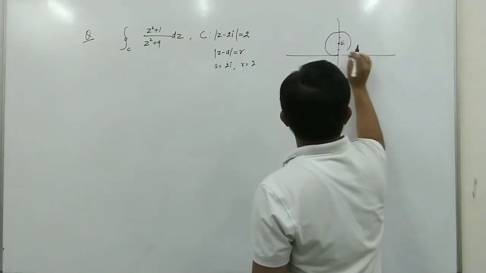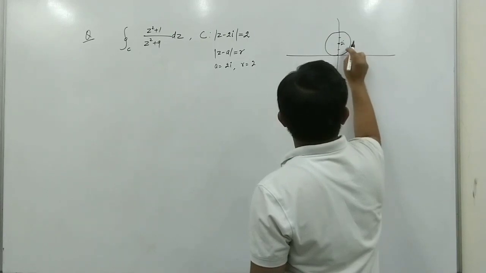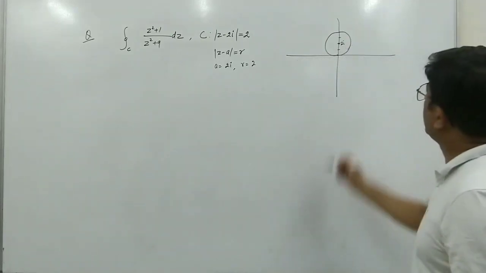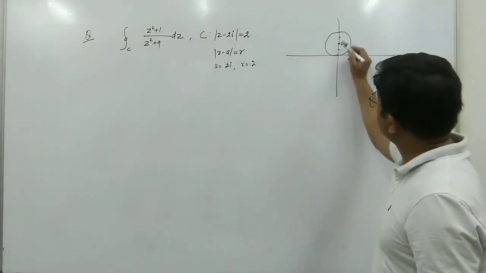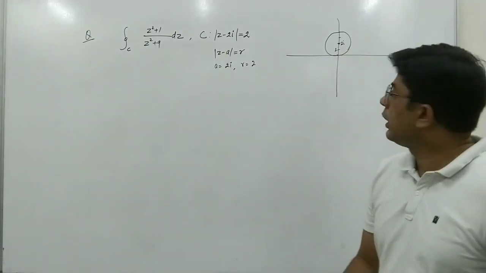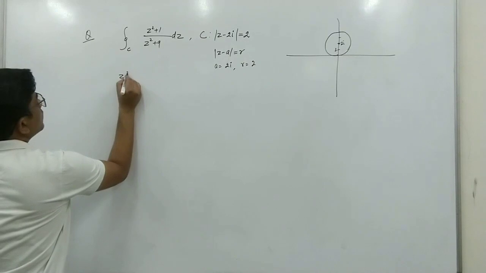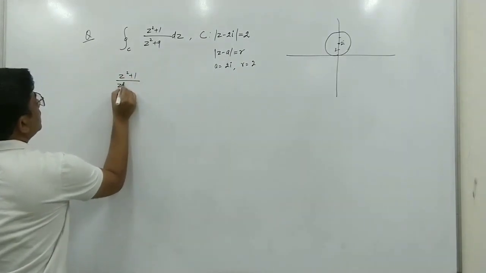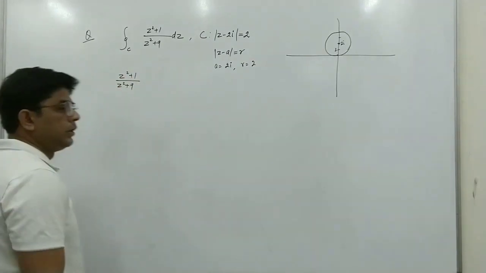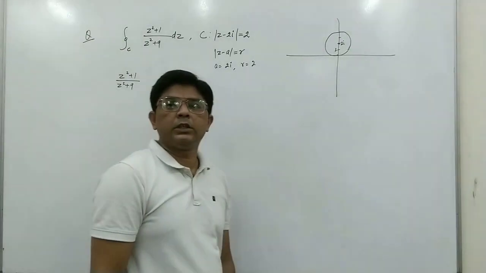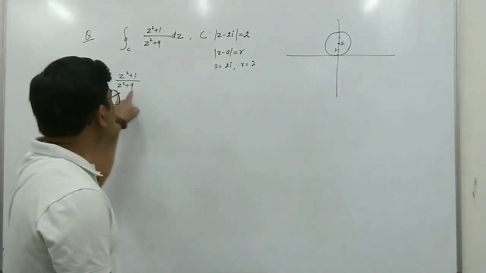Okay, so suppose this is the circle with center at 2i and radius 2. Now the given function is (z square plus 1) upon (z square plus 9). We can see that this function will not be analytic if the denominator is 0.